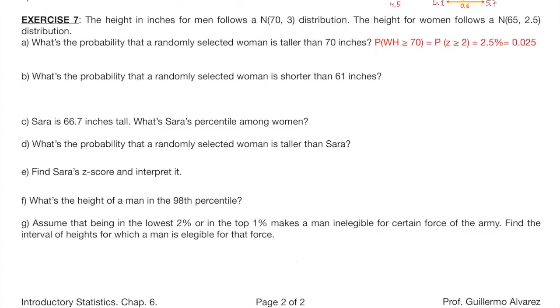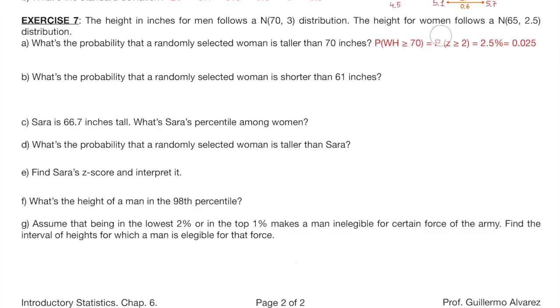This is the question in mathematical notation. In this particular case, you can answer with the empirical rule, because in a woman, 70 means 2 standard deviations above the mean. In other words, this is the probability of a z-score being greater or equal to 2. And we know, with the empirical rule, that this is approximately 2.5%.